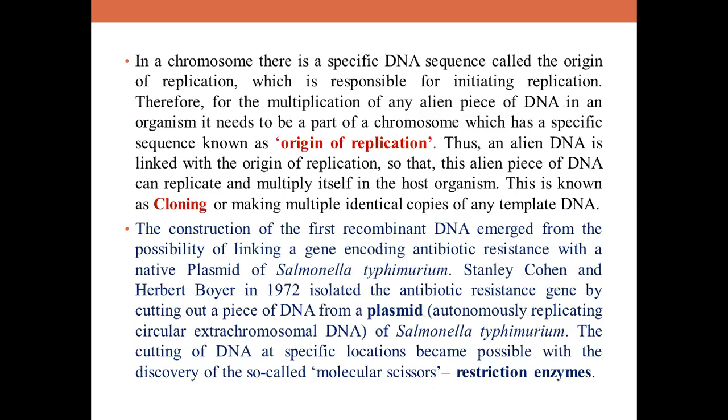And one important thing here is that the cutting of this DNA at specific locations became possible only with the discovery of restriction enzymes. This is very important. Restriction enzymes, also called molecular scissors, were discovered, and because of these enzymes only, the cutting of DNA was possible. And then the cut piece was linked with the plasmid, that is the vector, what you call.